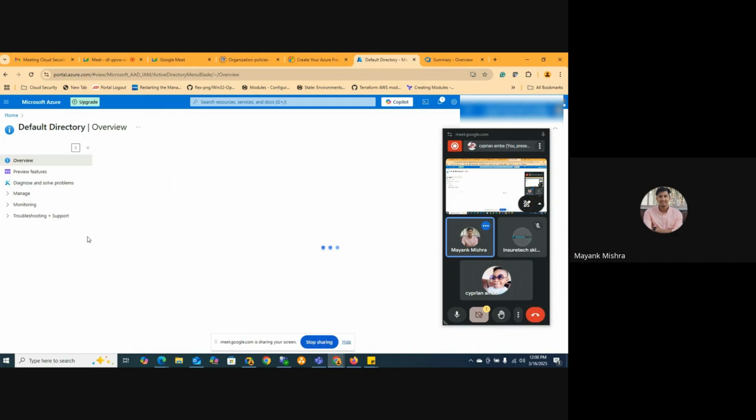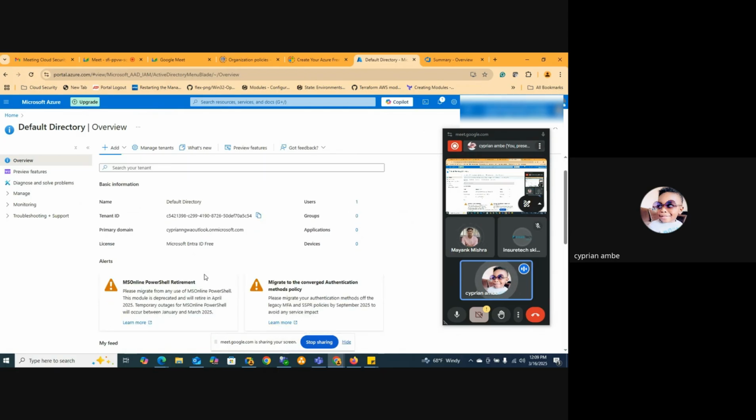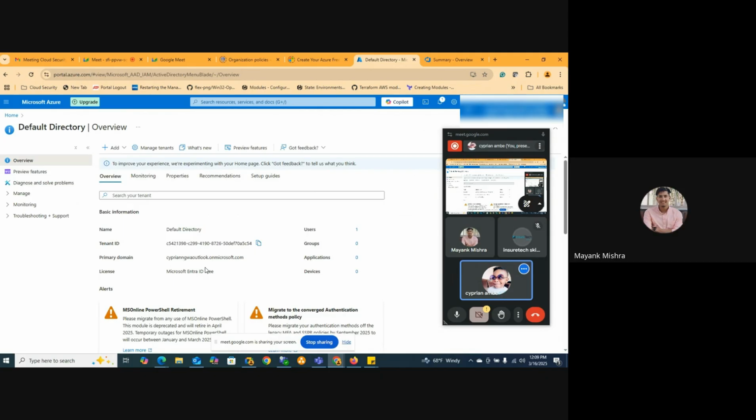There is Microsoft Entra ID. Can you tell me what is tenant here? This is the tenant, which is a unique identification for this Azure account, and this is the primary domain for this account. Any user that will be created under this account will have this domain to be able to connect to the resources in this domain.